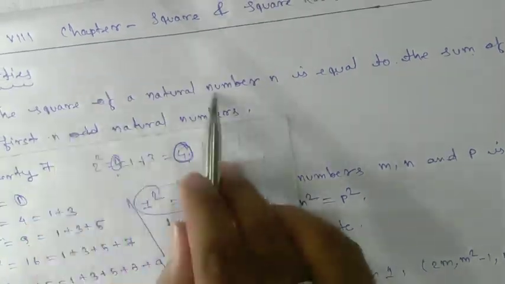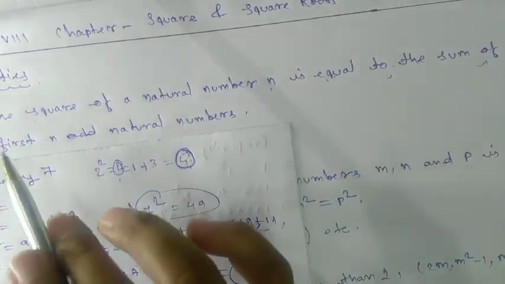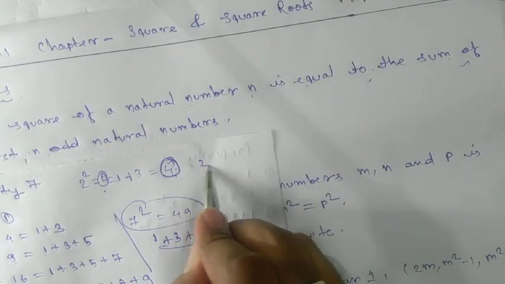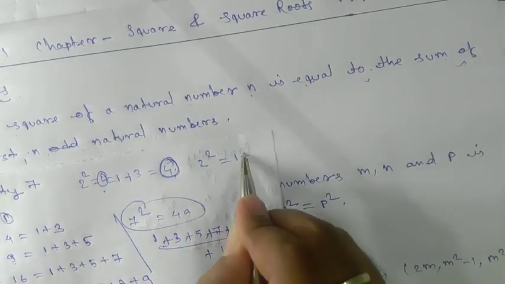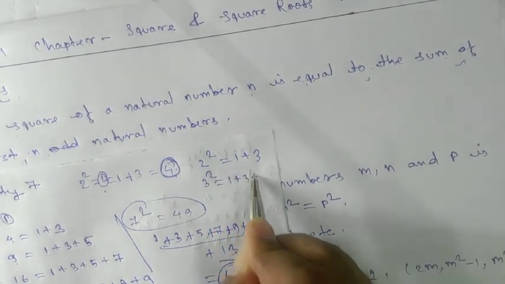Here the meaning is this: the square of a natural number is equal to the sum of the first odd natural numbers. If it is 2 square, it will be 1 plus 3. If it is 3 square, it will be 1 plus 3 plus 5.